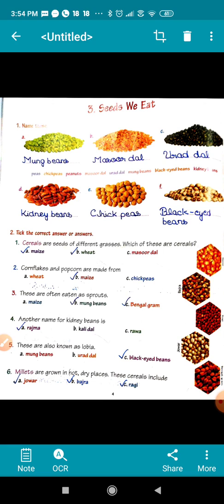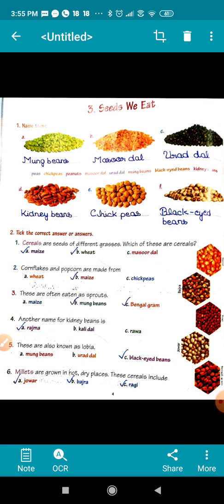Here you can see pictures of some seeds that are used for eating, like moong beans, masoor dal, urad dal, kidney beans, chickpeas and black-eyed beans. Children, hope you all have seen these seeds in your kitchen. If you have not seen, ask your mama and she will show you.